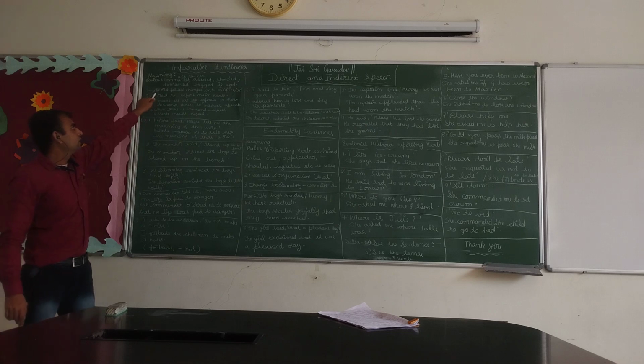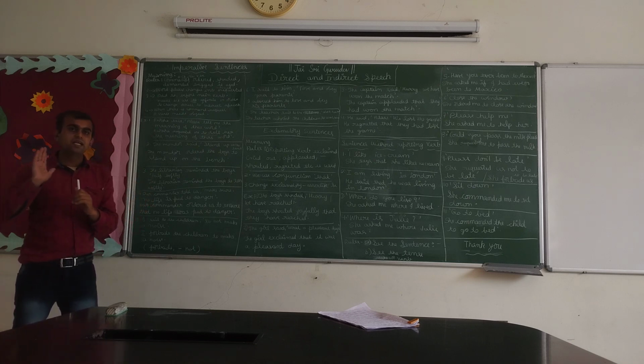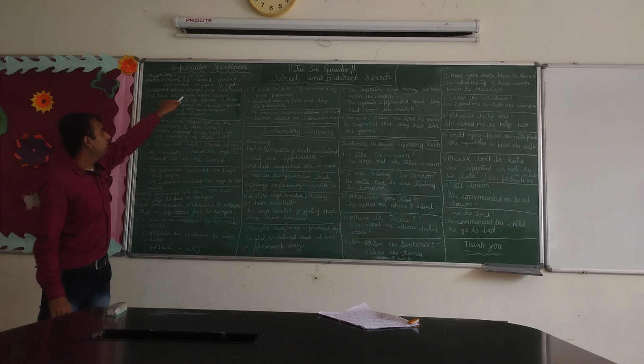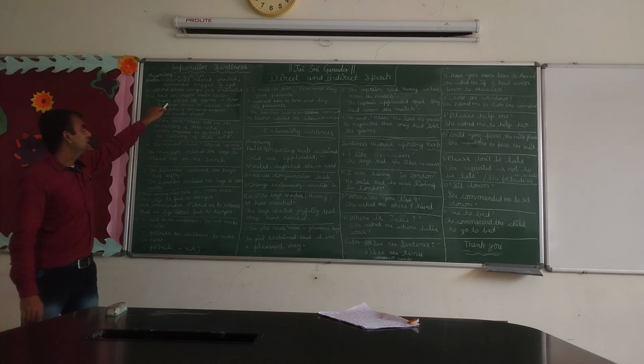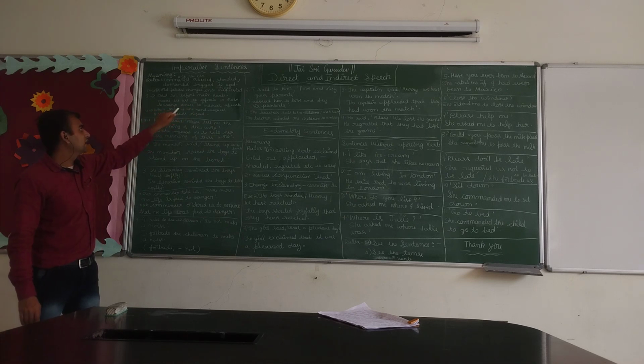The second rule, the word please changes into requested. If there is please, we always write requested in imperative sentences. Third, add to before a main verb, which means we use to-infinitive in order to change direct speech into indirect speech.